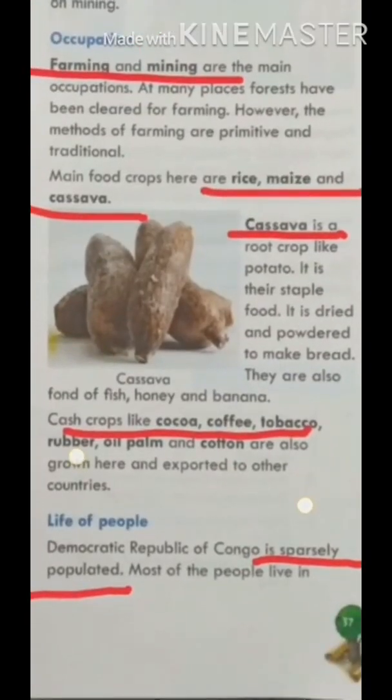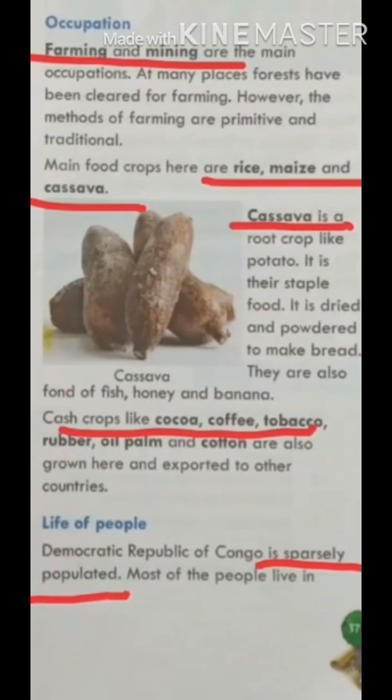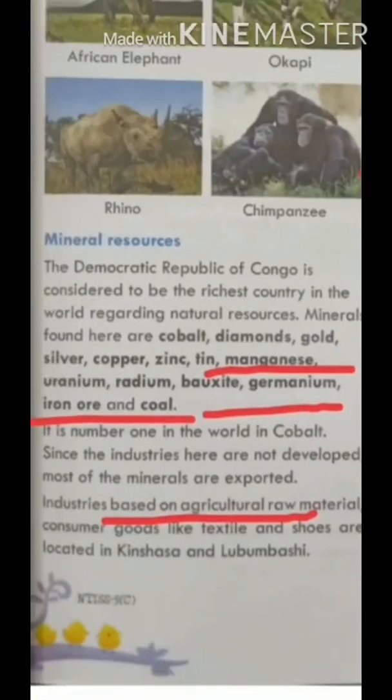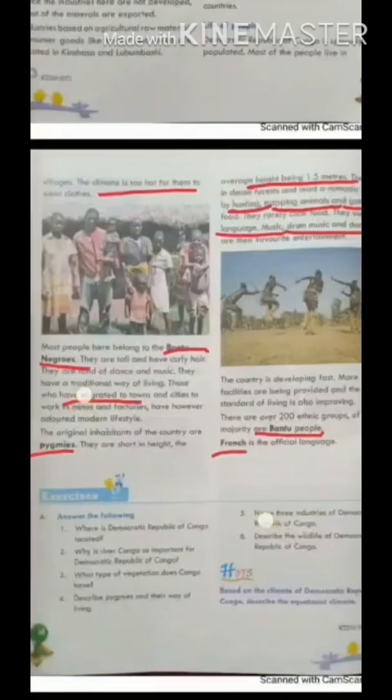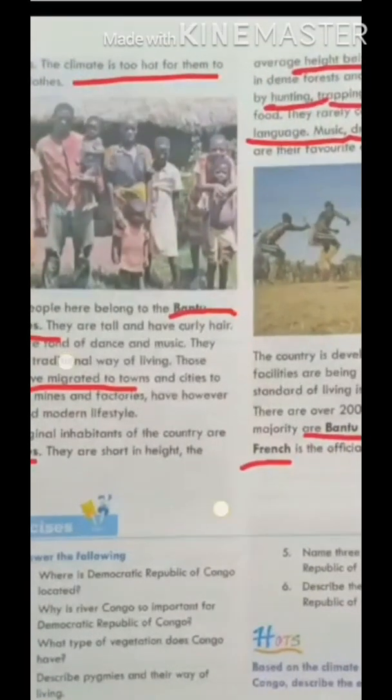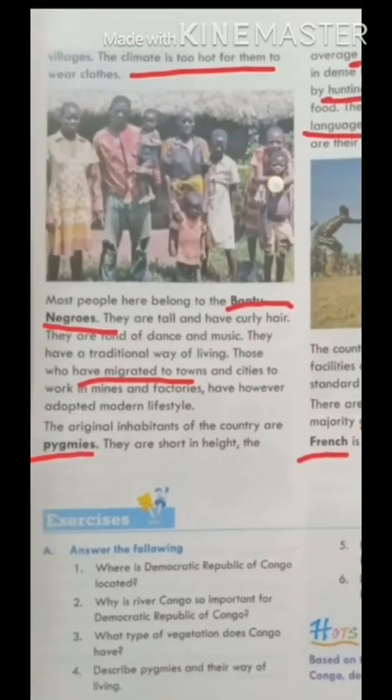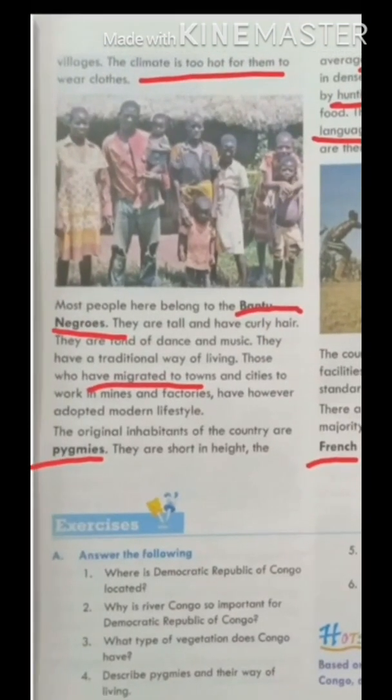Life of the people. Students, the Democratic Republic of Congo is sparsely populated, and most of the people live in villages, and the climate is very hot and wet. People here belong to the Bantu Negroes, and they are very tall with curly hair.